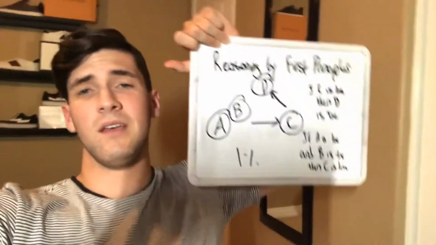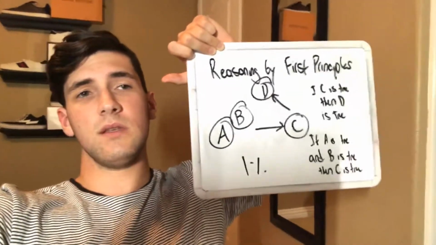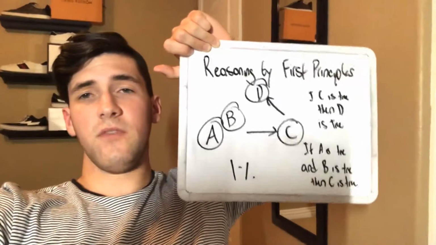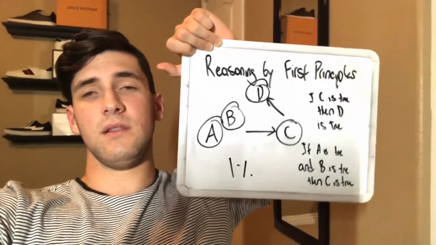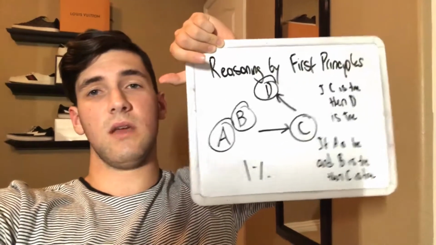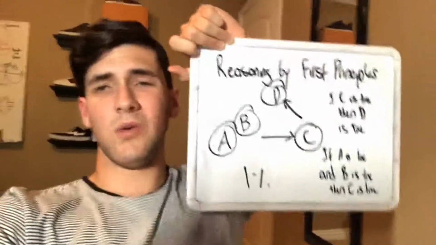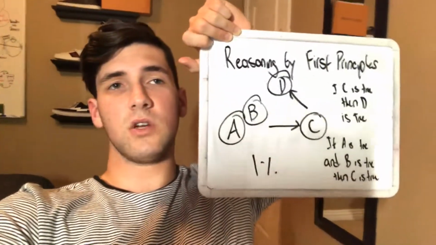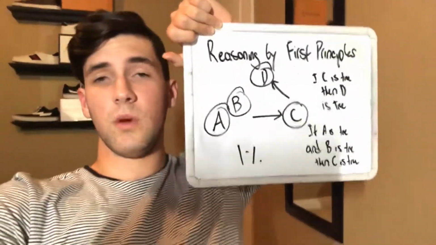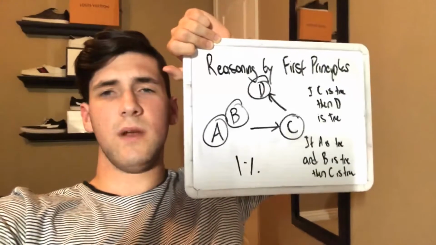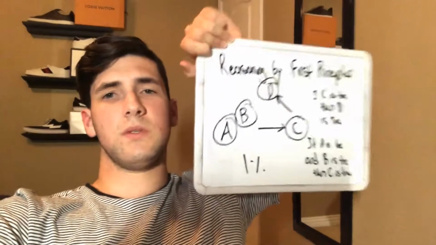So let's start off with the statement that he made, okay? So let's say he said something racist, okay? The reasoning by first principles would not lead to that D, which is the end result being the idea that Donald Trump is a racist. So what you would think is Donald Trump made a racist statement. Everybody makes racist statements, and not everyone in the world is racist, so Donald Trump is not a racist.